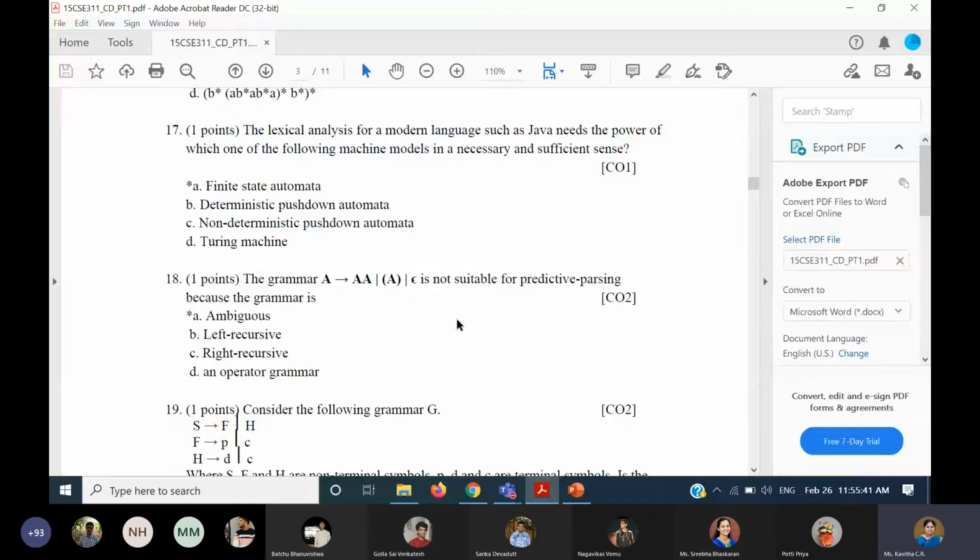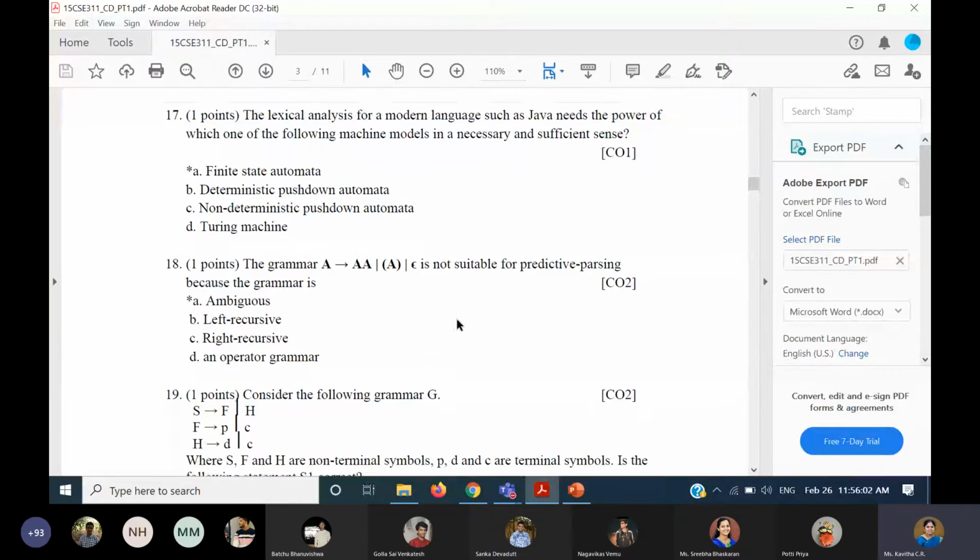So definitely it is ambiguous. That's why we don't prefer using this as it is for any parsing technique, not only predictive. Even though it is left recursive, that comes as a second answer, because in predictive parsing we have a step to remove the left recursion. So we would have taken care of that there, but the first reason would be ambiguous grammar.